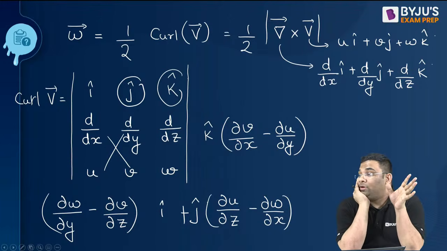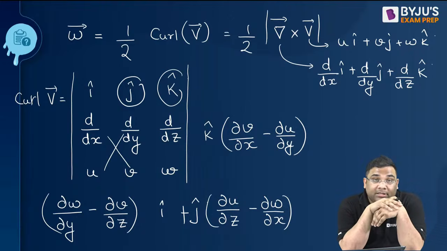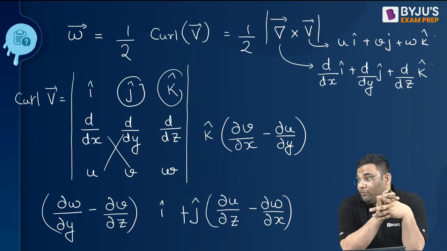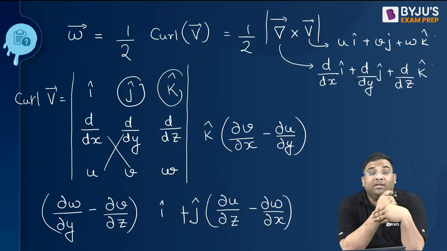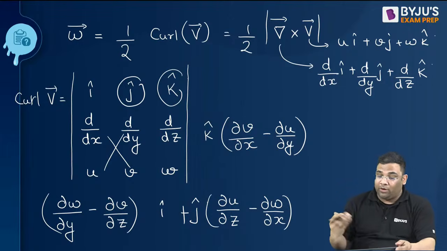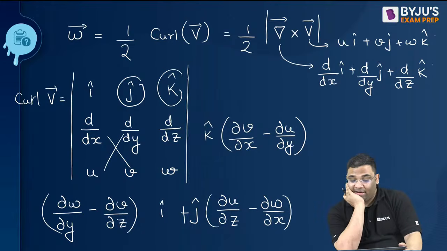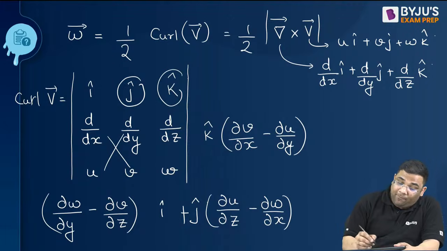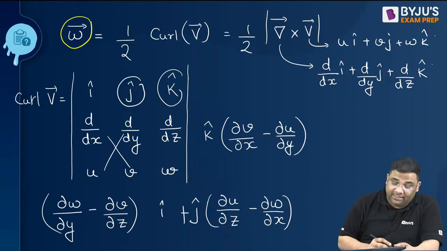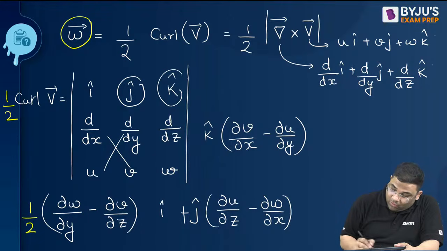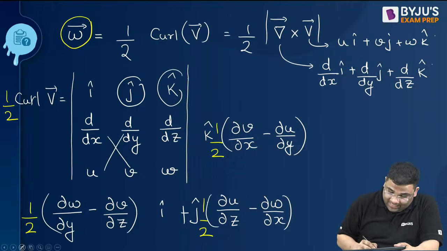See, I am here to make you remember, not only understand the equations. It is very important that you remember the equations also. If you forget, you can always derive it. Now since the angular velocity is half of curl, if you take half of this, all these components will become half. So I can say this is the i component.